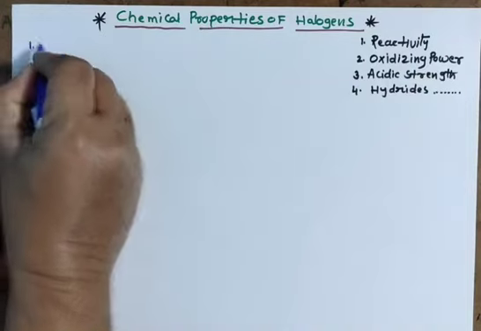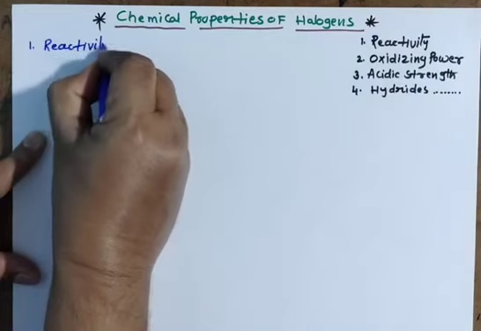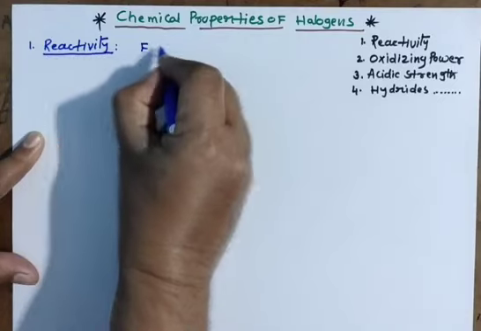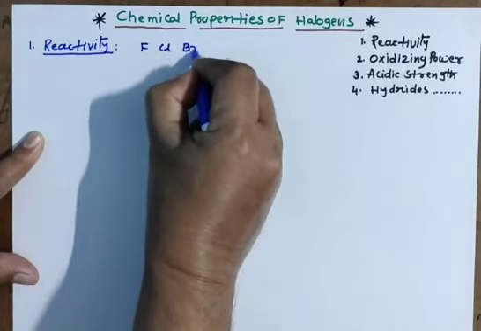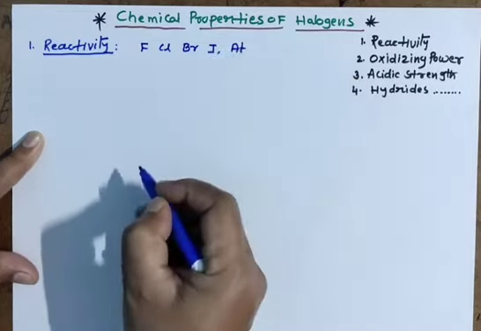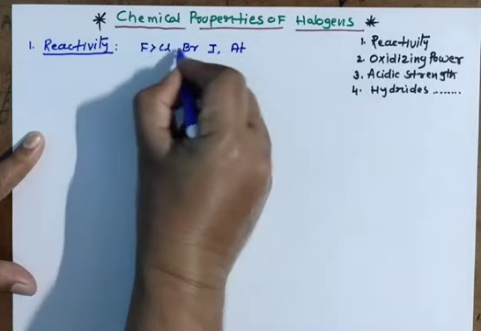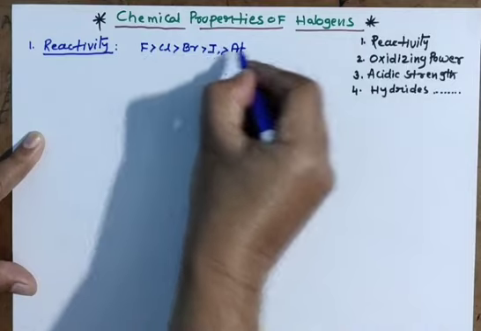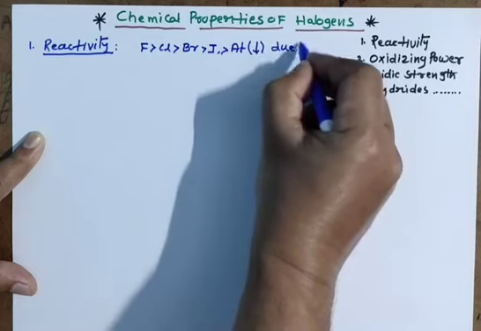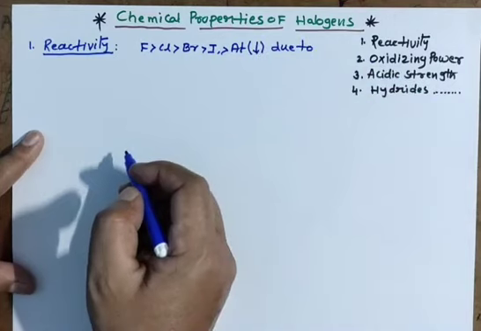Reactivity. You know very well, fluorine, chlorine, bromine, iodine and astatine are halogens. As we are moving down the group, reactivity is going to decrease.